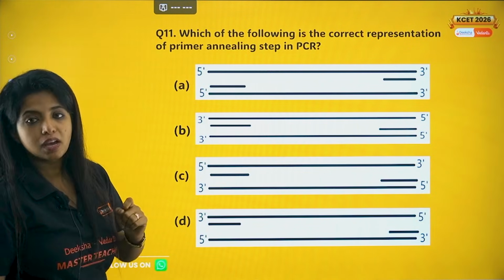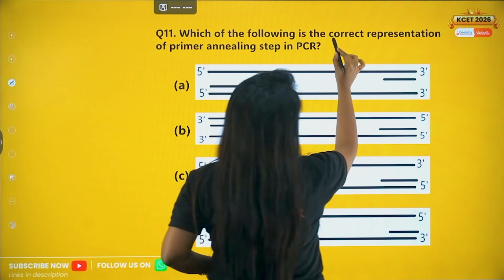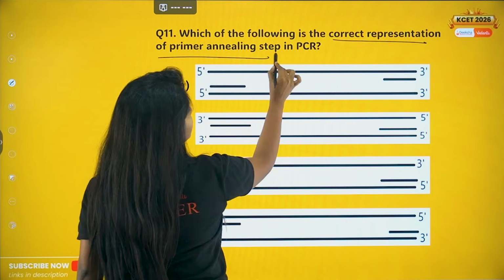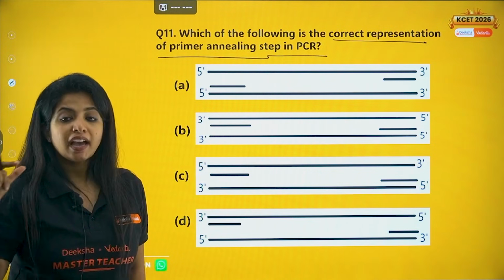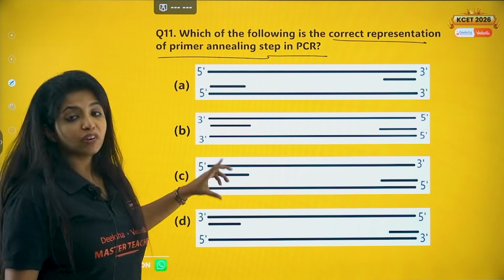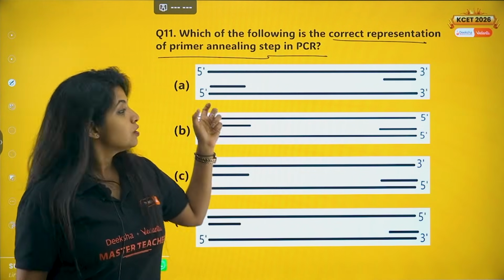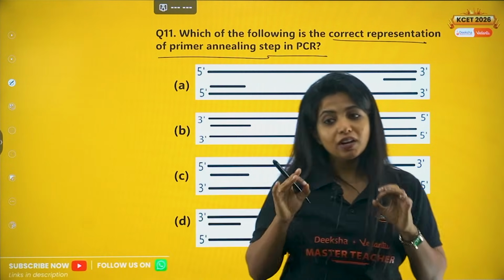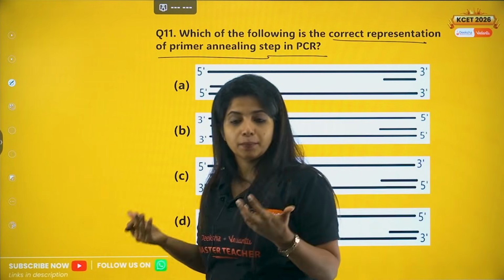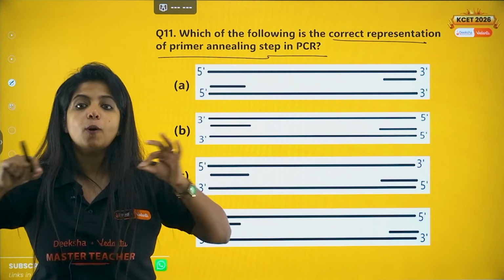Question number 11. Which of the following is the correct representation of a primer annealing step in PCR? What is PCR? Polymerase chain reaction. And you are being asked which is the step where the primer is being attached correctly. So first of all, you tell me, in polymerase chain reaction, you need an enzyme, that is DNA polymerase, to extend the DNA, to make a copy of the DNA.